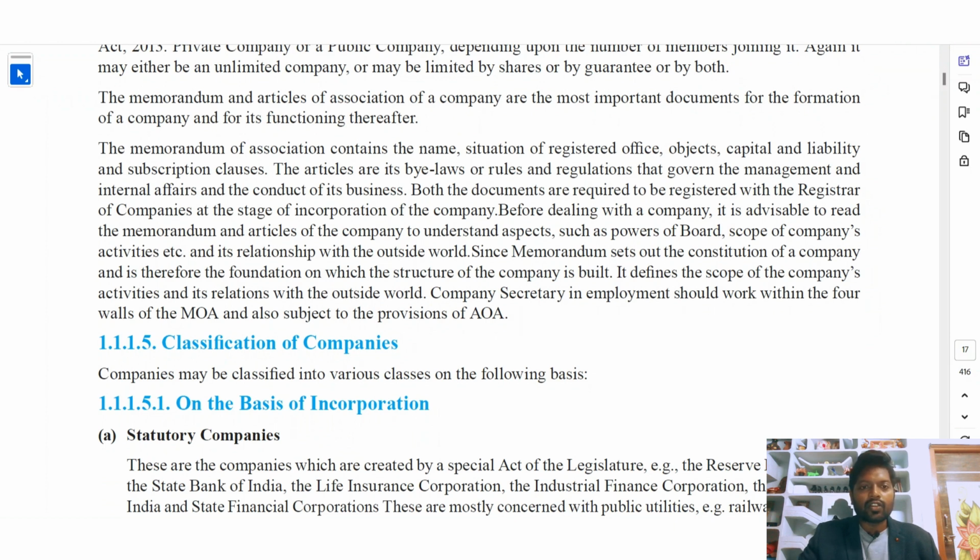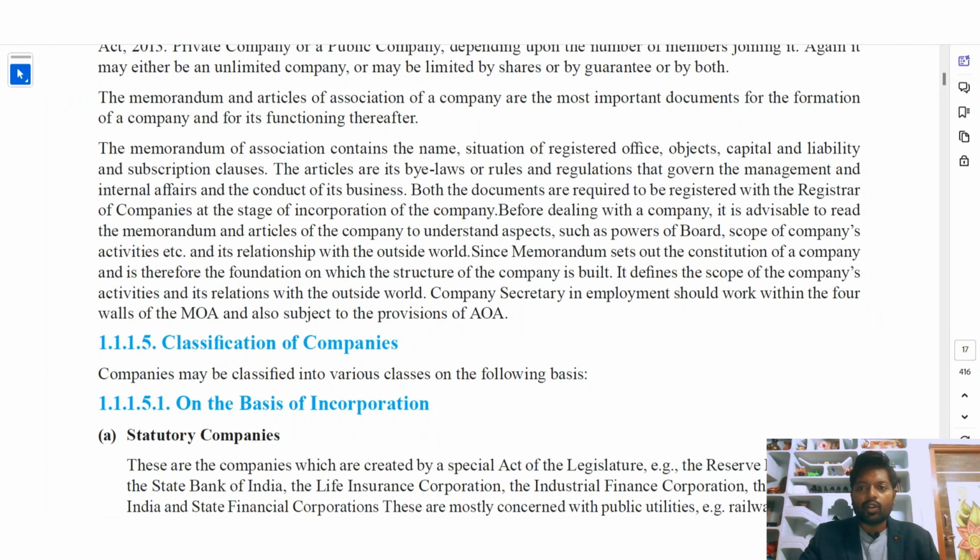Coming to the articles of association, they are the bylaws, or rules and regulations, that govern the management and internal affairs and the conduct of its business. So how to function, how to run, what rules are to be followed by the company, all these are given in the articles of association.